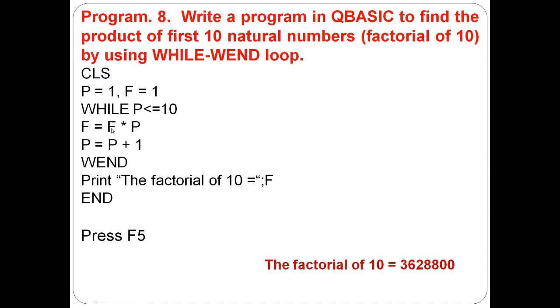Now this will be 2. 2 multiply by 3 became 6. It goes through till the 10 natural numbers. Then print the factorial of 10 is equal to F. The number which we get after multiplying is this, and then press F5, the factorial of 10 will become like this, because this is the product of the 10 natural numbers. So the answer will be like this.